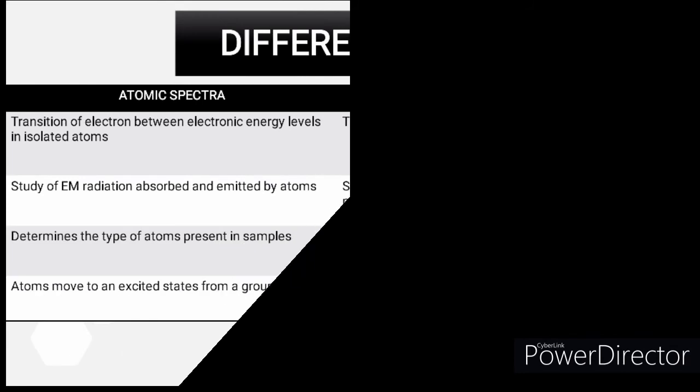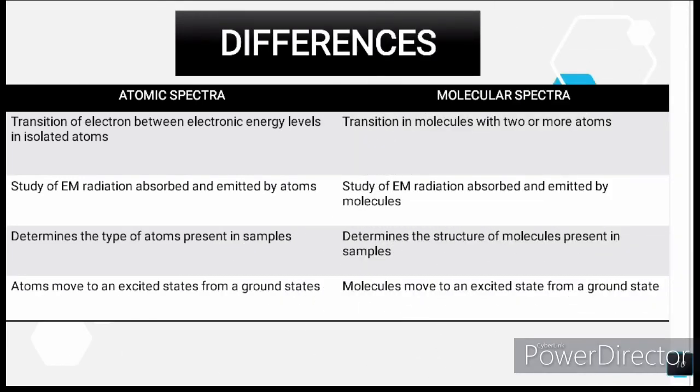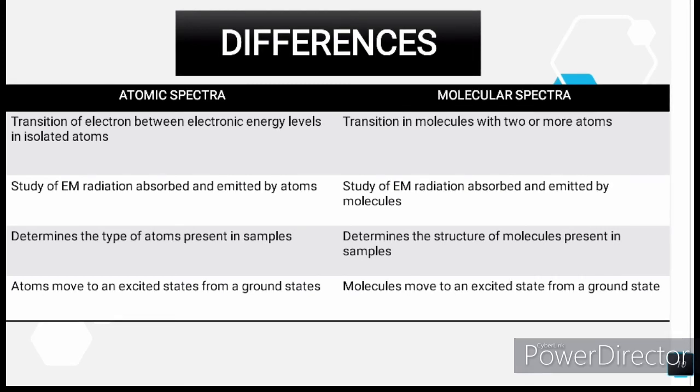For the next part is the difference between atomic spectra and molecular spectra. For atomic spectra, it is the transition of an electron between electronic energy levels in an isolated atom. But for molecular spectra, it is the transition in a molecule with two or more atoms.